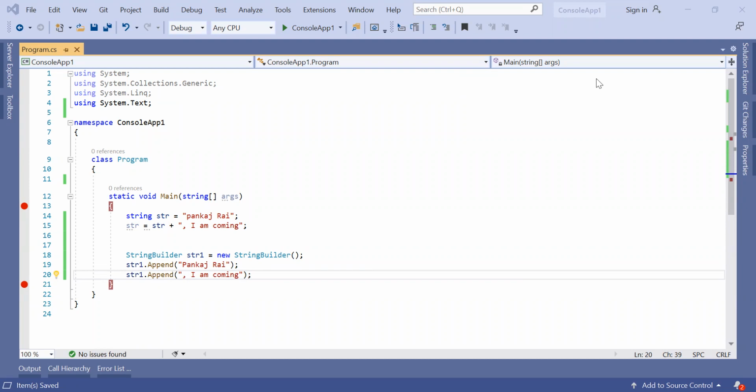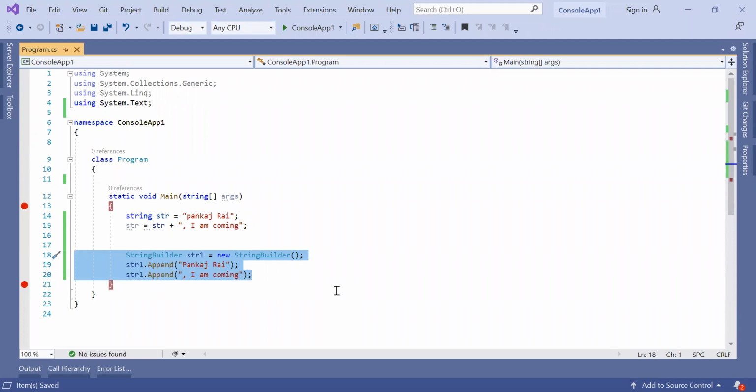So every time you append to a string, it erases or frees the previous memory and creates a new memory location. But in the case of a string builder, it's not doing that. It appends at that same location.